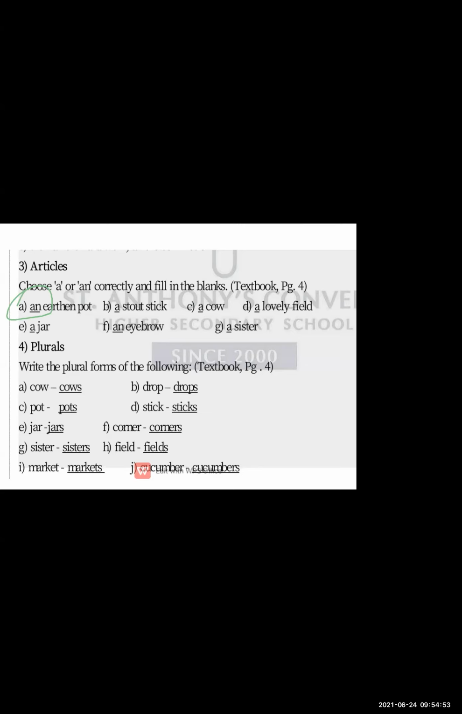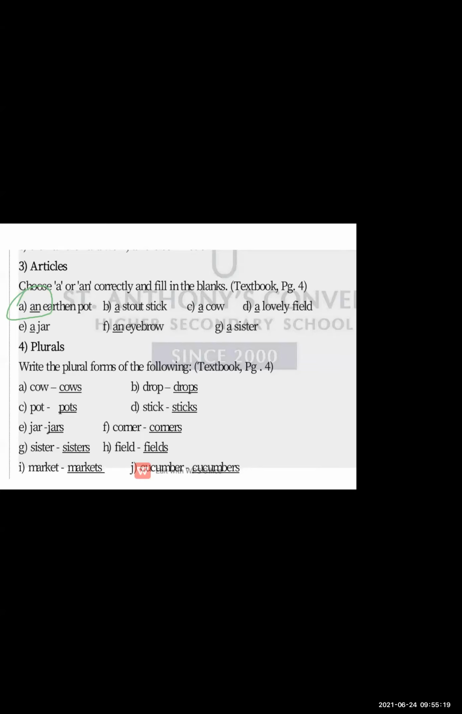Everyone knows about the vowel sounds. There are 5 vowel sounds: A, E, I, O, U. You must have read this in your previous classes. So before vowels, with a singular noun, we have to use an: an earthen pot. See, it's a vowel sound.